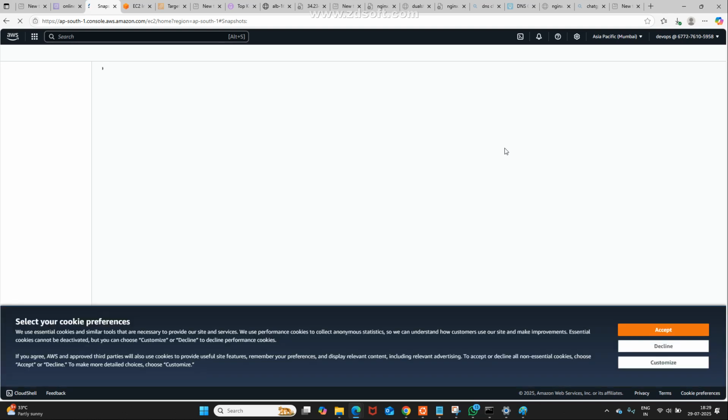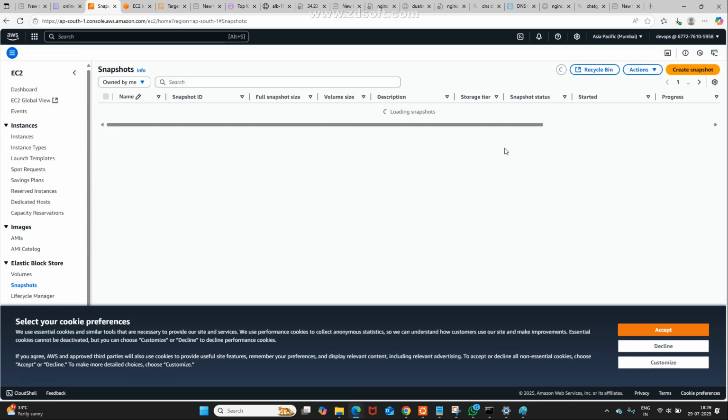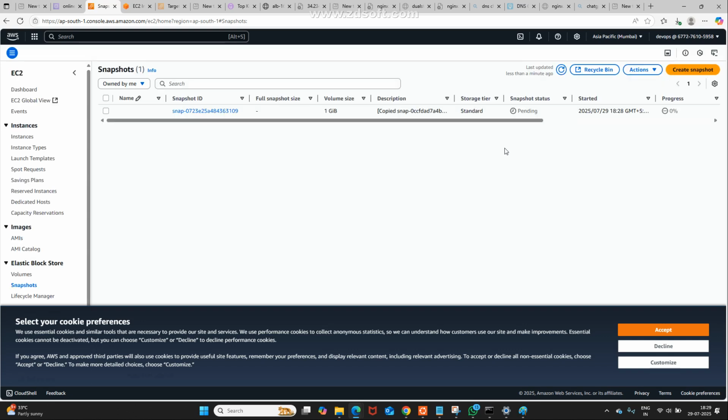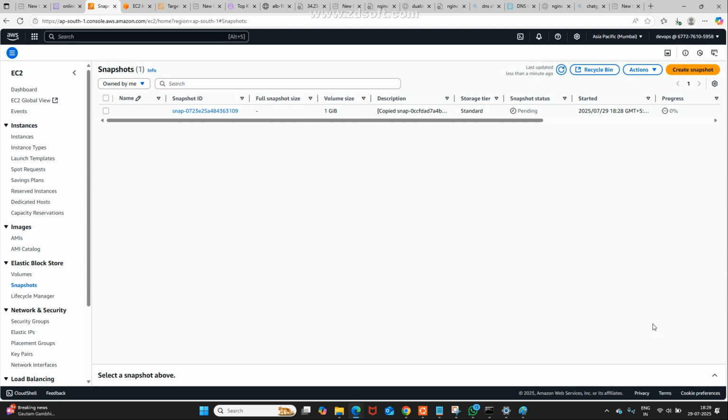Maybe in many interviews, they ask one question: if I create one key in US East 1, can I use the same key in AP South 1? They may ask like this. Not possible. Keys also belong to a region. Now observe Asia Pacific. What is this? This is nothing but the snapshot. Do you agree with me?